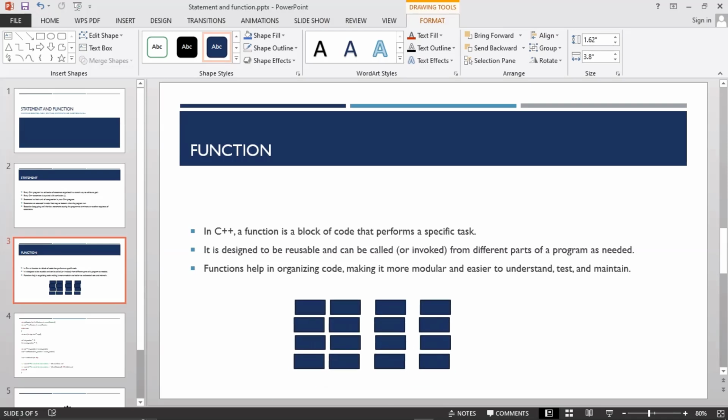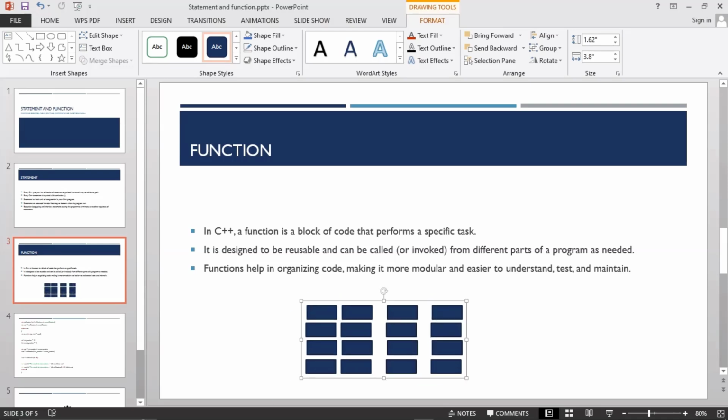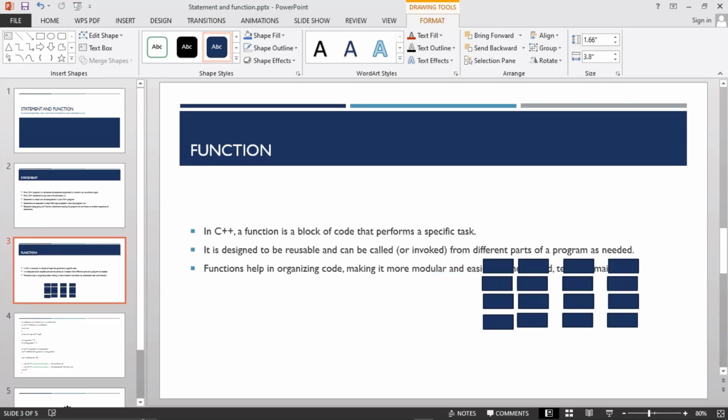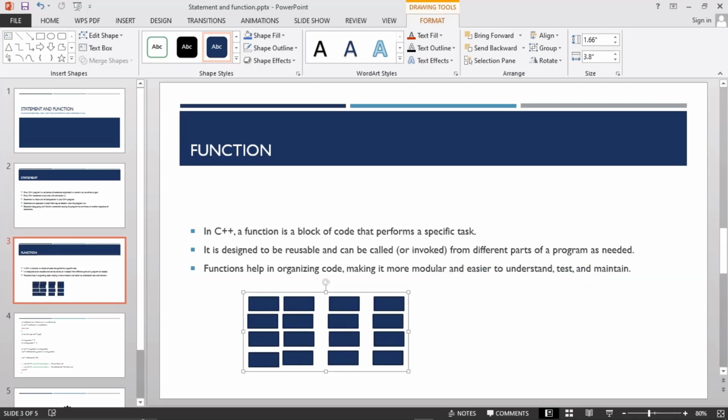This is a function which has blocks of code inside to achieve what? To create a wall for me. Don't let me confuse you guys. Let me give you a simple example.